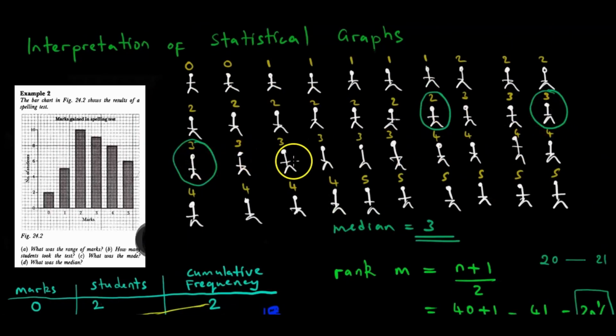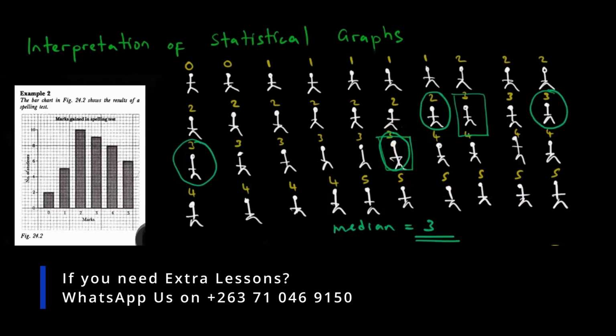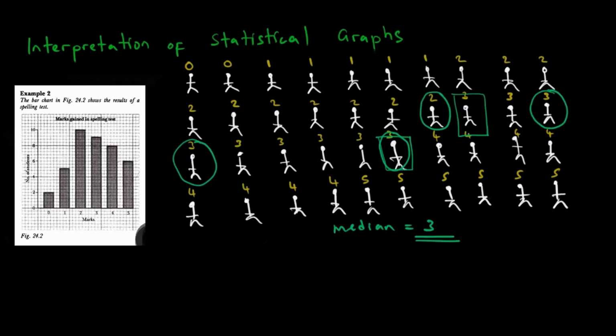Saka 20, 21, 22, 23, 24, 25, 26 ushu ane 3 marks. Saka kubva pastudent number 18 uno uyu kusvikira pastudent number 26 vanhu vese vane ma3 marks. Saka position 20 na 21 yese should be within 3 marks. That's why the median is equal to 3.